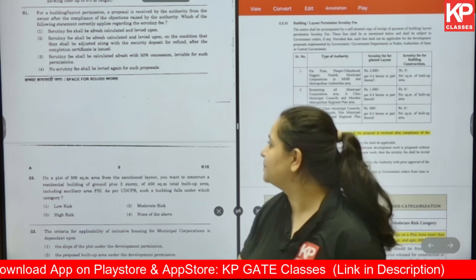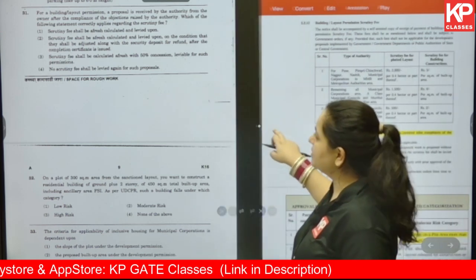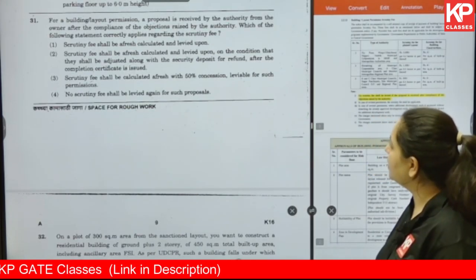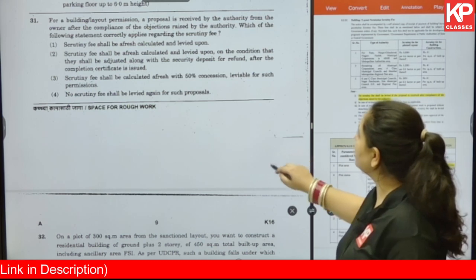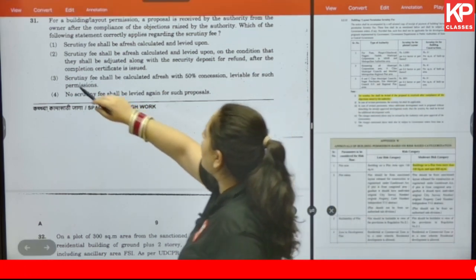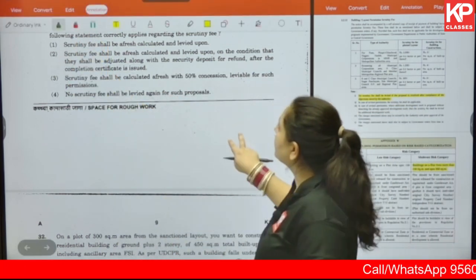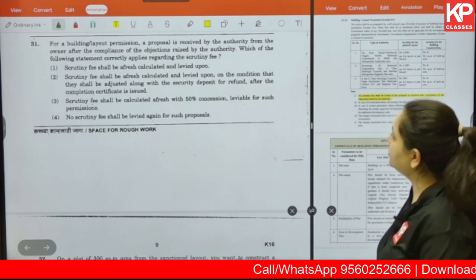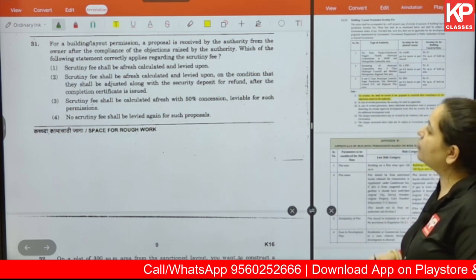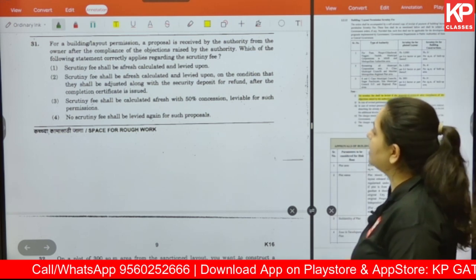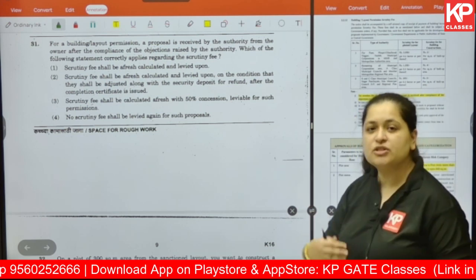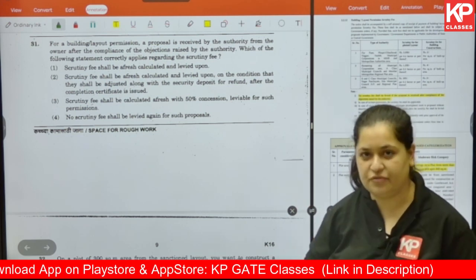So let's begin. Question number 31 says, for a building layout permission, a proposal is received by the authority from the owner after compliance of the objections raised by the authority. Which of the following statements correctly applies regarding the scrutiny fee? So let us try to understand this question first.